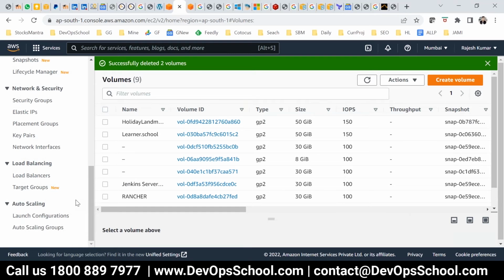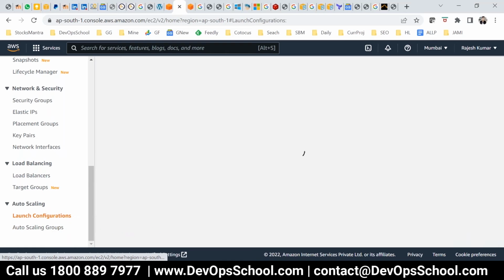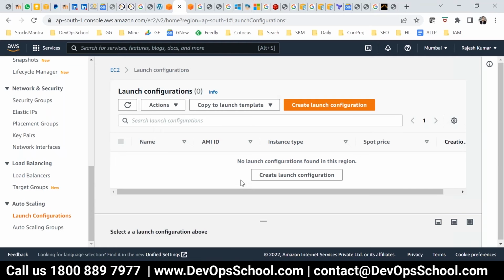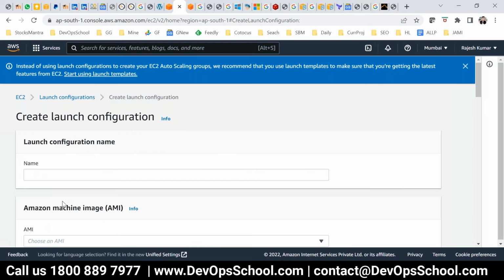Now I'm going to create here. You see these two options for auto scaling. What is the launch configuration? Launch configuration means which machine, what kind of machines you want to add. And the auto scaling group means when to add, when to delete. Those are the things. So let me first create the launch configuration, which machines you want to add. Now this is the launch configuration. Let's say I want CentOS, or let's say Ubuntu, because it's the quick service.